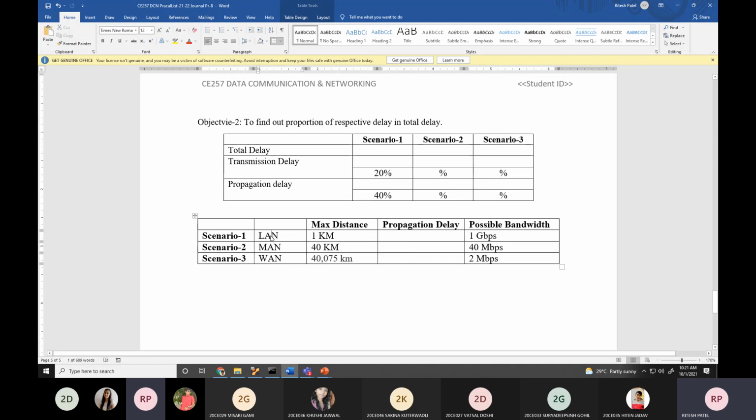That is not a scenario. This scenario means two PCs are communicating which are part of the same LAN.